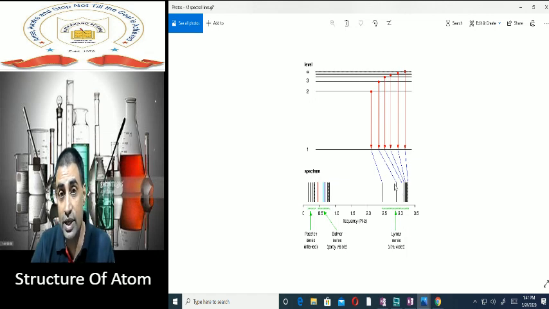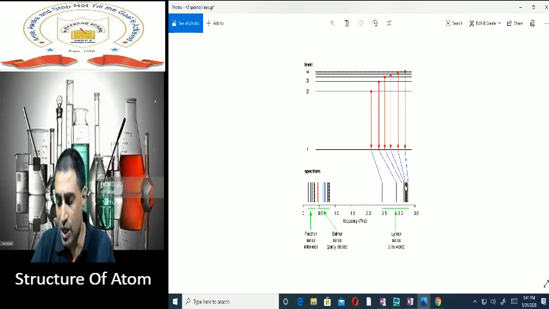As I told you, as we are moving away from the nucleus, the energy gap between these shells is decreasing. So the gap between these lines is also decreasing. The gap between the first and the second line is very large because the energy gap between the first and second shell is big. As you move ahead, this energy gap decreases, so you will get clusters of lines. So this is what the Lyman series is.